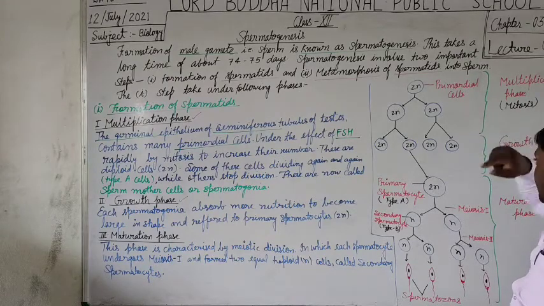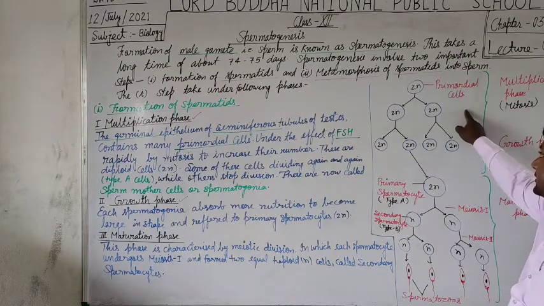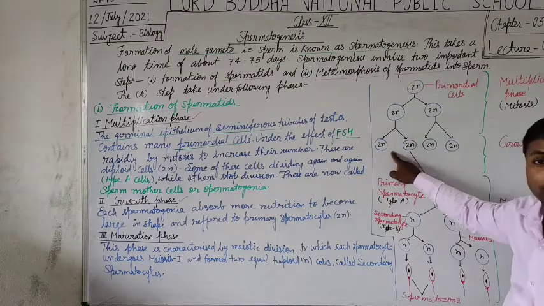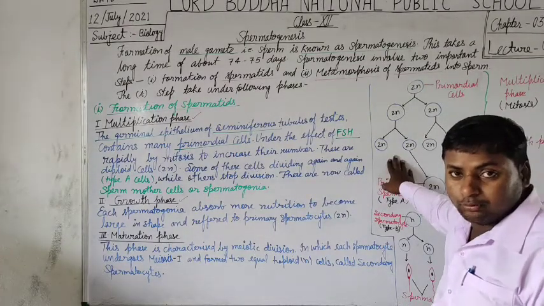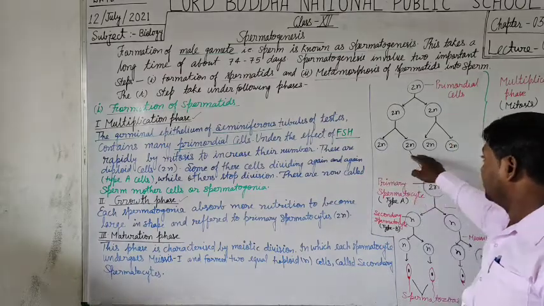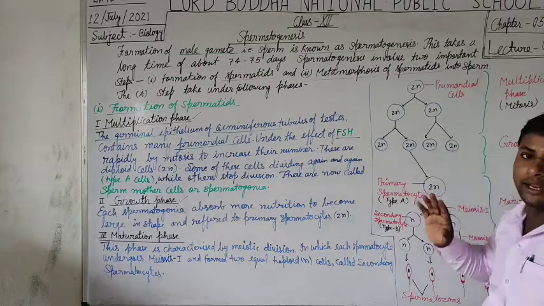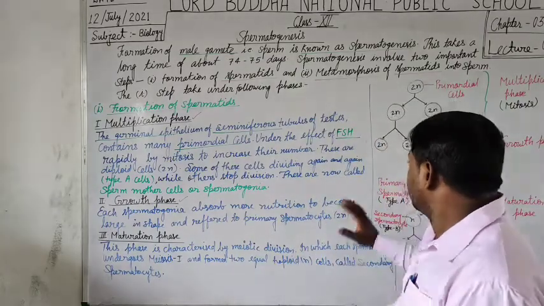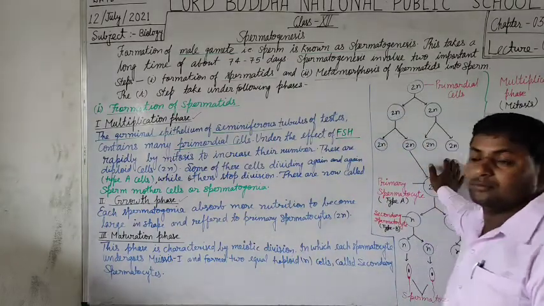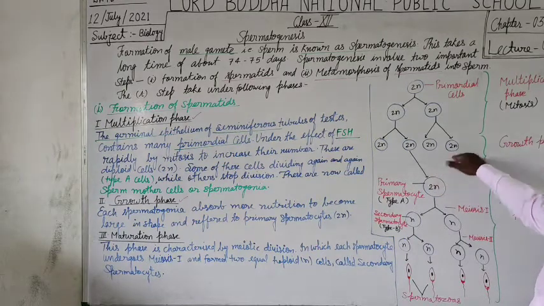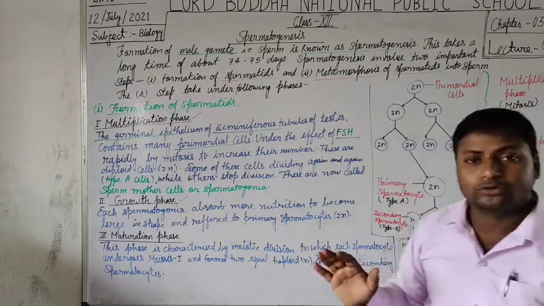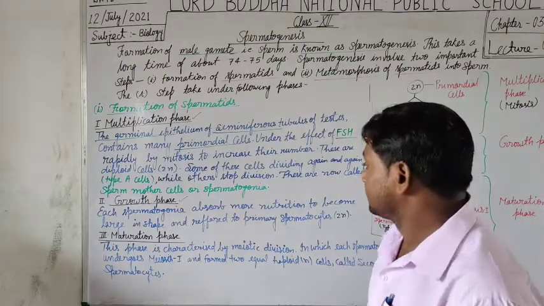Now in the multiplication phase, the primordial cells on maturity divide to form a number of diploid cells. So this is the multiplicative phase, and it takes place by the process of mitosis, cell division.